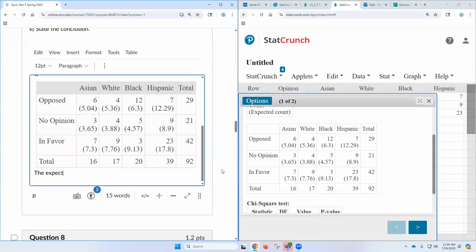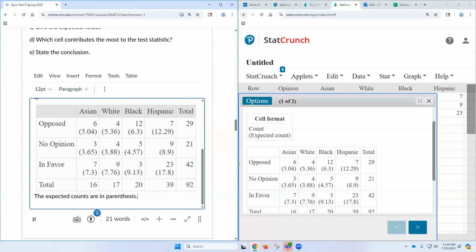So I would say the expected counts are in parentheses, you know, because the observeds are the numbers and the expecteds are below it, right? I would say it. I probably wouldn't care if you didn't say that, but I like to say that just for extra clarification.